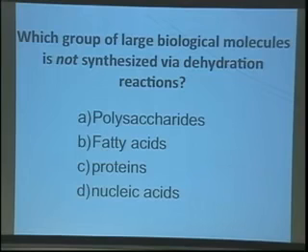Okay, so let's see how we did and see if this is showing up. Oh, it's not showing up. Oh, shucks. Okay, so 74% of you voted for the answer to be B, which is fatty acids, and that's right. As we talked about, that's the correct answer. The next most popular answer was D. 18% of you voted for nucleic acids, but actually nucleic acids are also polymers, and they're also hooked together by dehydration reactions. Okay, and let's close that up.